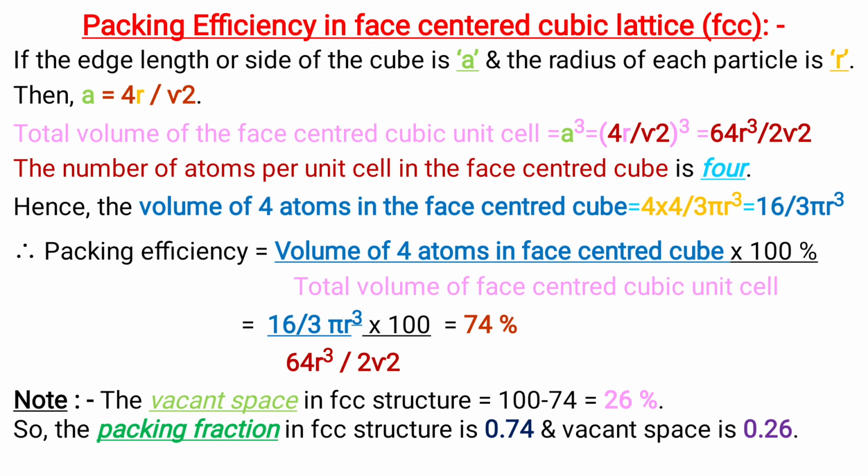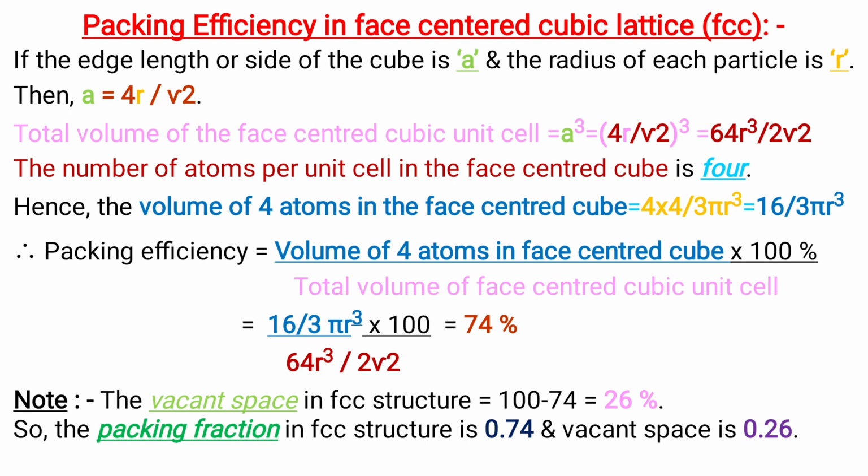Okay, let us calculate packing efficiency in FCC. If the edge length of the cube is a and the radius of each particle is r, then a is equal to 4r divided by root 2. Total volume of the face centered cubic unit cell is equal to a cube, which is equal to 64 r cube divided by 2 root 2. The number of atoms per unit cell in the face centered cube is 4.